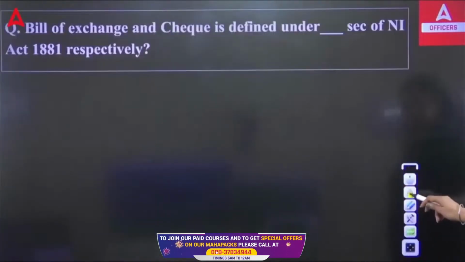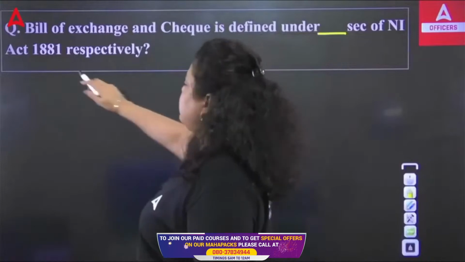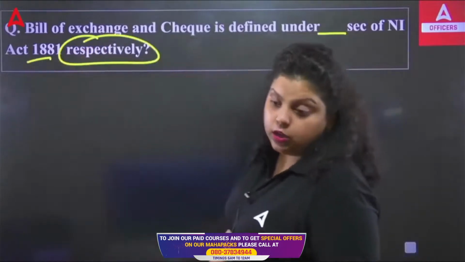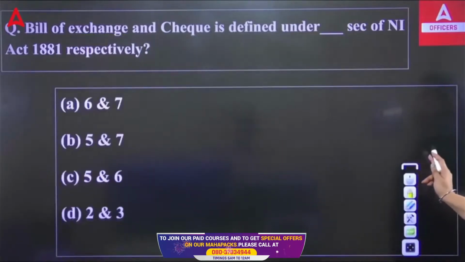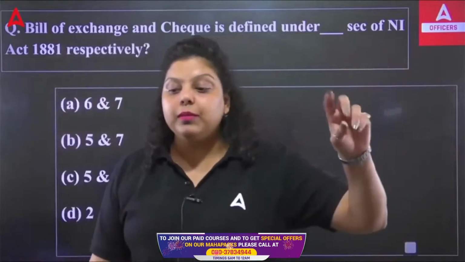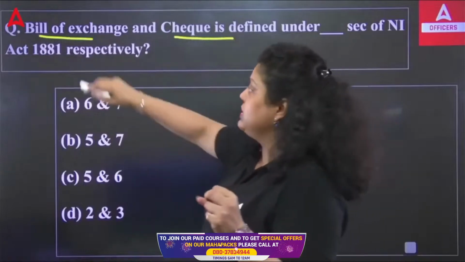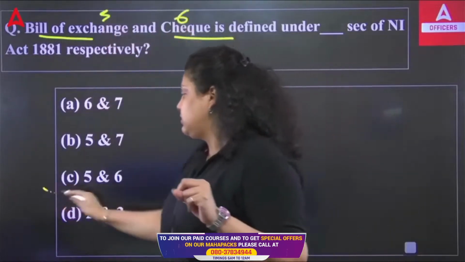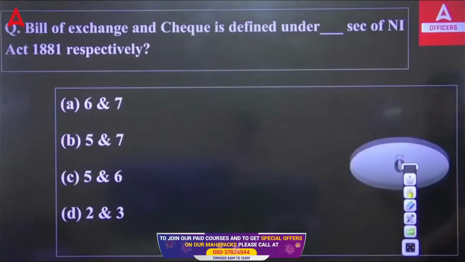Next, the third question. The bill of exchange and check are defined under dash sections of the Negotiable Instrument Act 1881 respectively. I have told you that there are three negotiable instruments defined under Section 13 of the Negotiable Instrument Act: promissory note, bill of exchange, and check. Out of that, bill of exchange and check are defined under which sections? Section 5 and Section 6. So the right answer will be option C. Section 5 defines the bill of exchange and Section 6 defines the check.